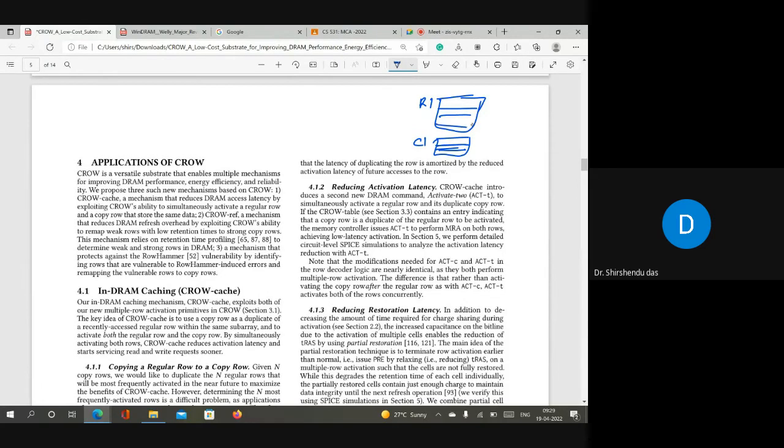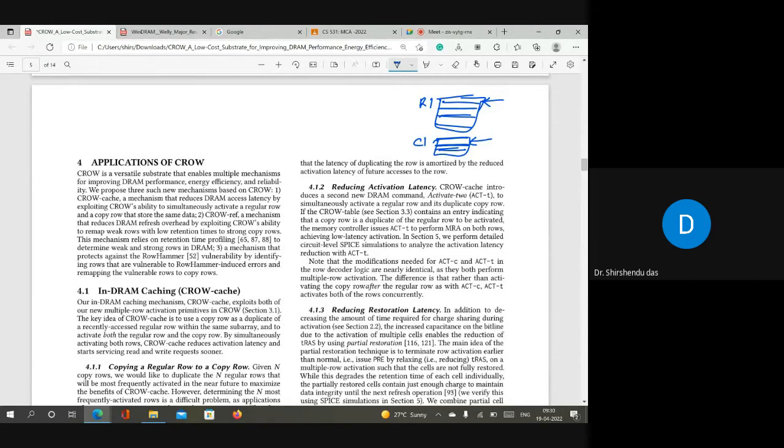But there is a small difference in the term cache here. When we talk about cache in computer architecture, we say first search in the cache, right? If there is a miss in the cache, go to other memory, right? But here it's not like that we have to first search in the cache. Here cache means there is a copy that exists. So if there is a hit in the cache, then we will simultaneously activate the cache content as well as the actual DRAM content. It's not like that if there is a hit in the cache, then we will always read it from the cache. If we do this, then there is no benefit because both are the same thing.